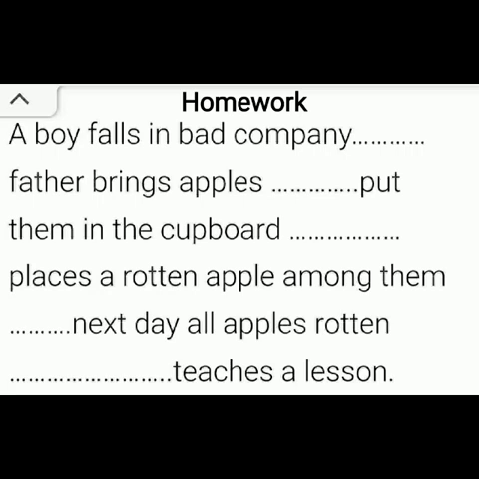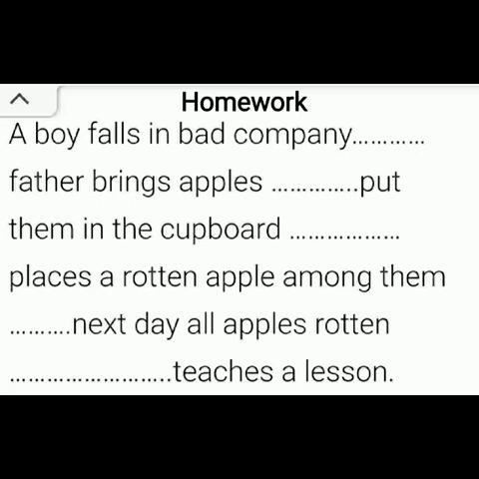His father put all the apples in the cupboard. He placed a rotten apple among them. Now a rotten apple is a bad apple. He placed a rotten apple among them. Next day all the apples were rotten.